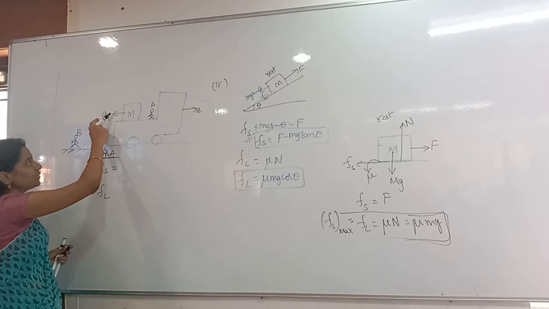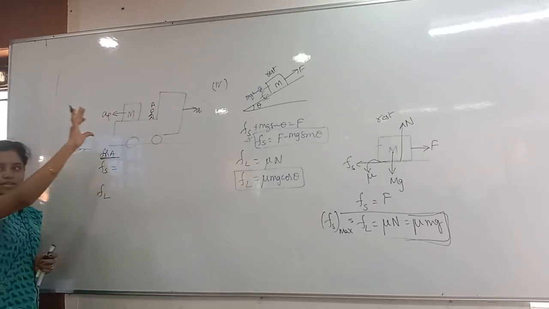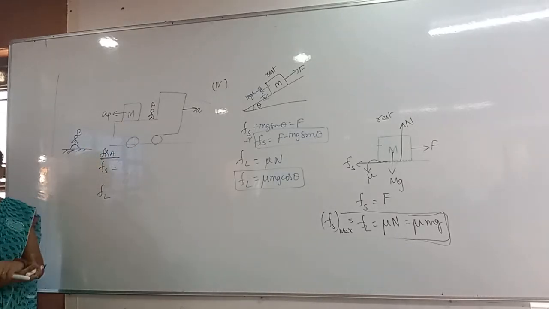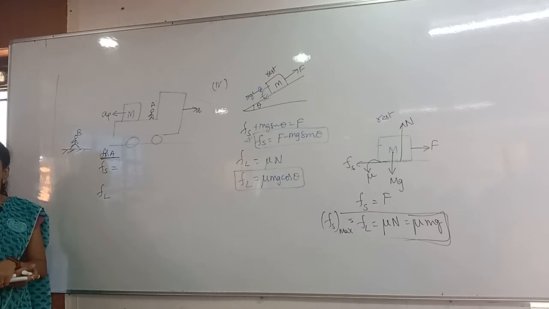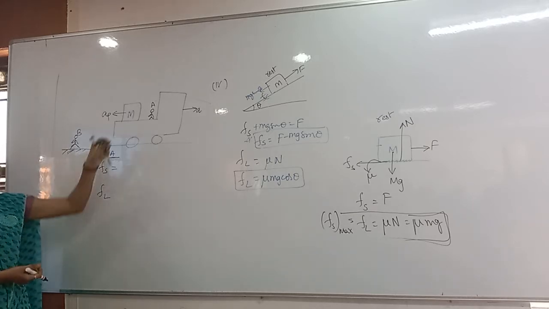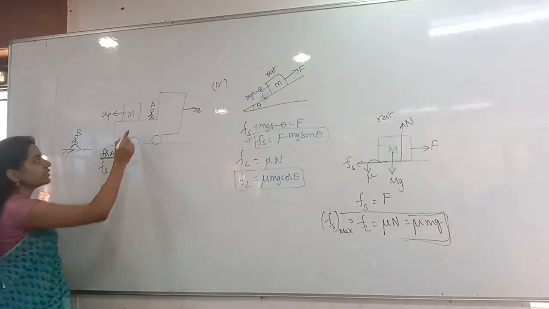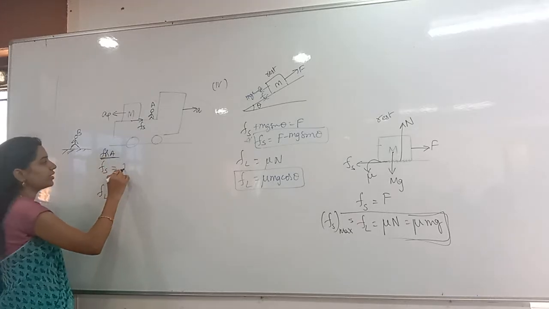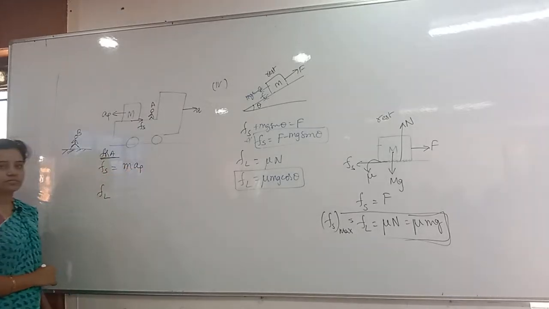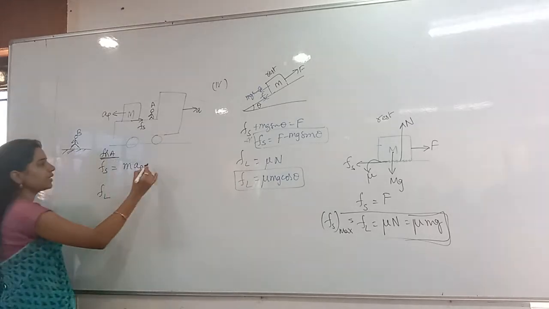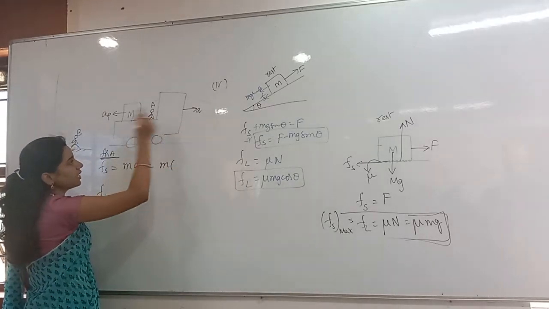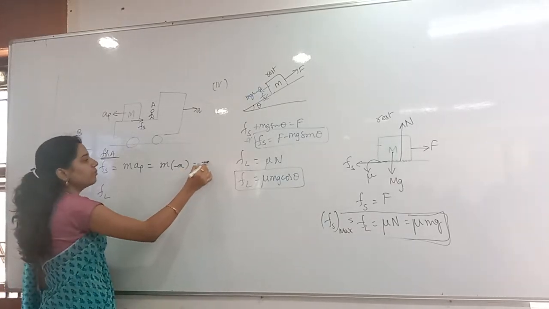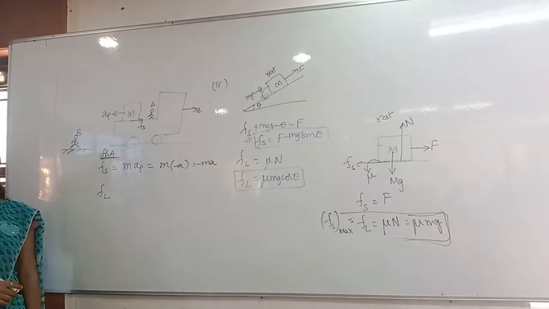Now just leave aside the external acceleration; we are talking only about the block here. Whenever the pseudo force is acting in this direction, where will the friction act? Opposite to the pseudo force. Acceleration is in this direction, so the friction will act in the opposite direction. This is the Fs value. So clearly Fs equals M into A_p, and the pseudo force is minus MA. Both are equal and opposite.